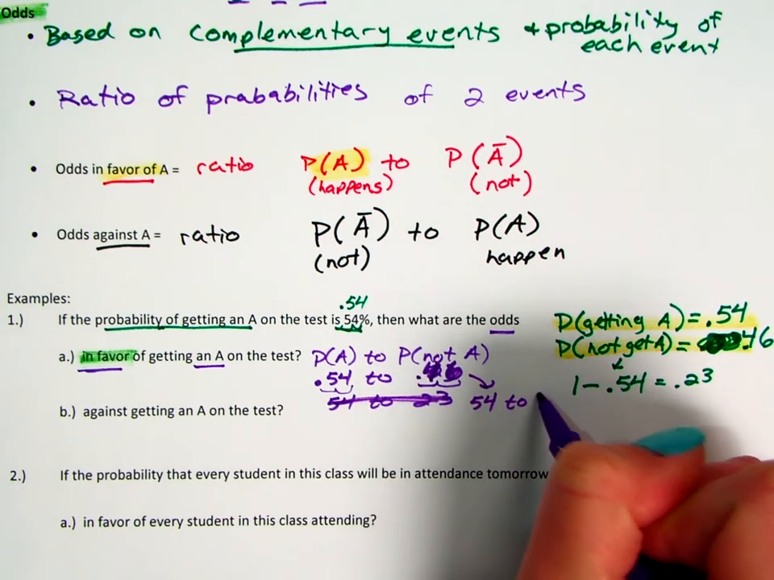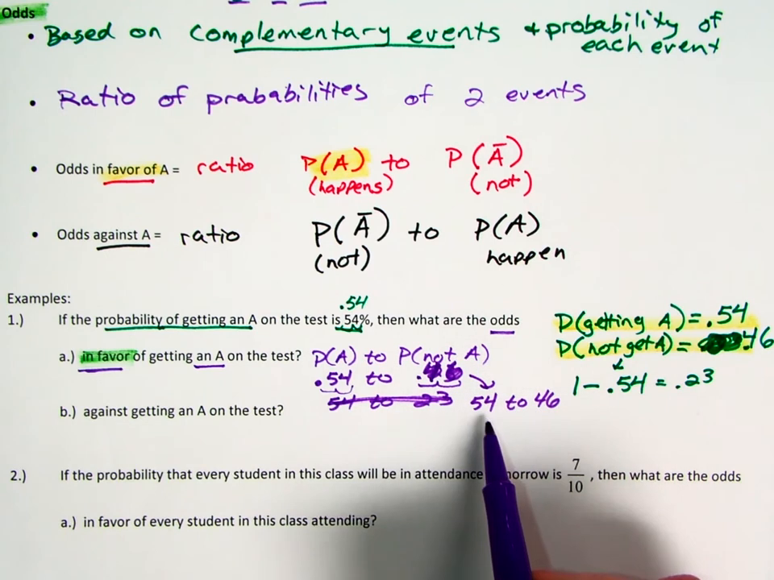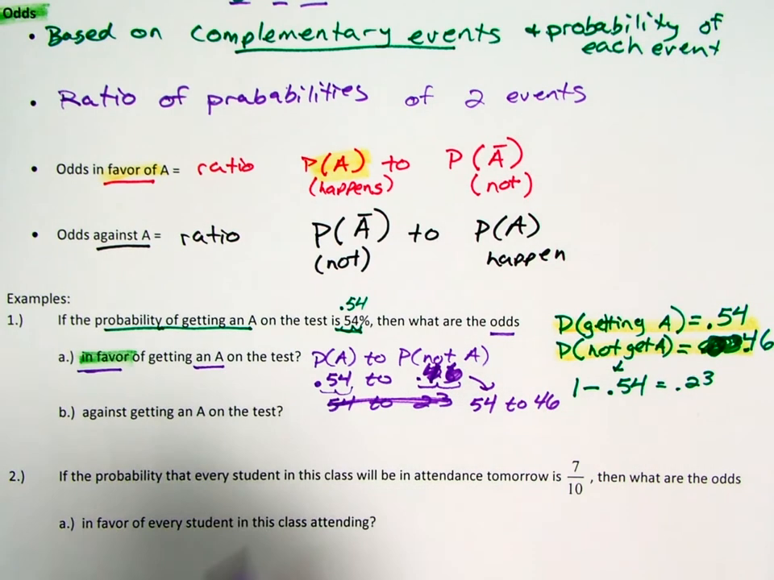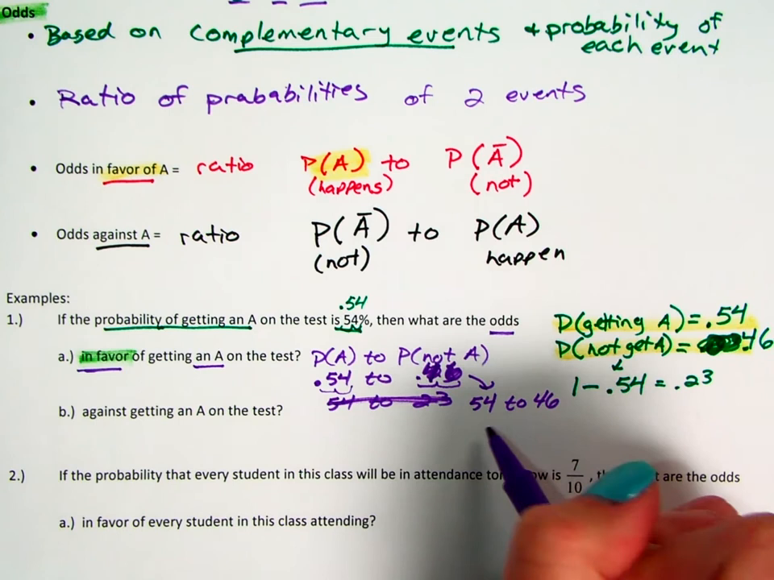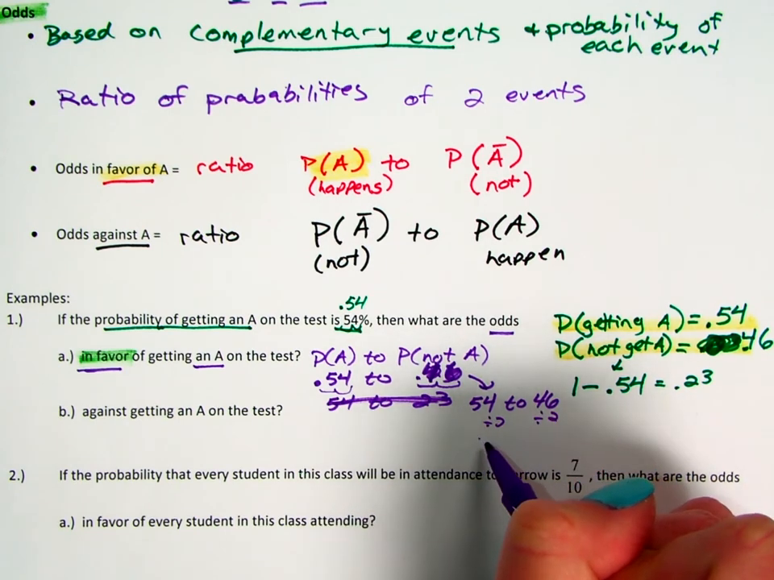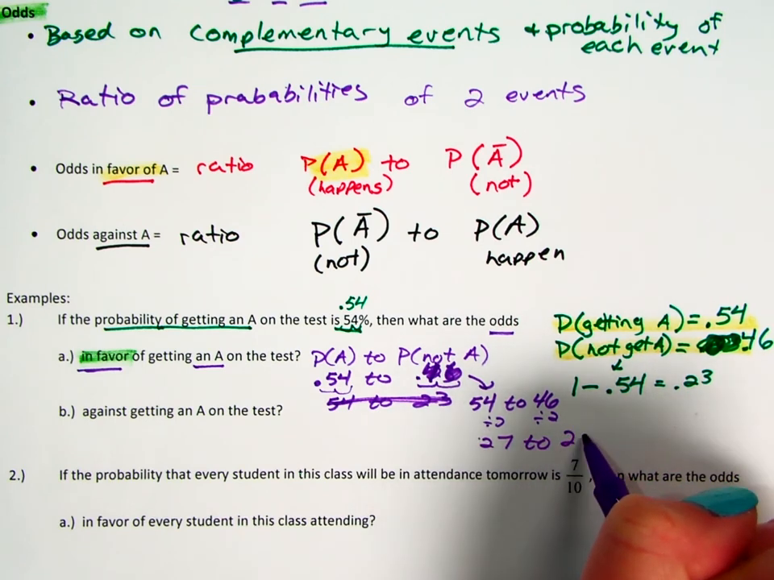54 to 46. Now the issue with this, again, what I was trying to say earlier is you have to treat this almost as if it's a fraction that you can reduce. So is there a number that divides into 54 and 46 evenly so that I can reduce these numbers? Well, 2 goes into both of them evenly, so 54 divided by 2 would be 27. 46 divided by 2 would be 23.